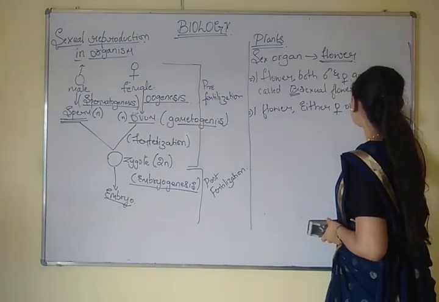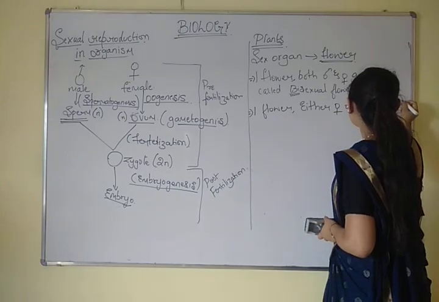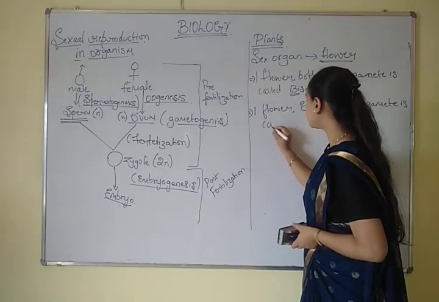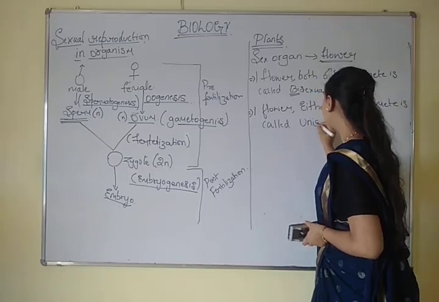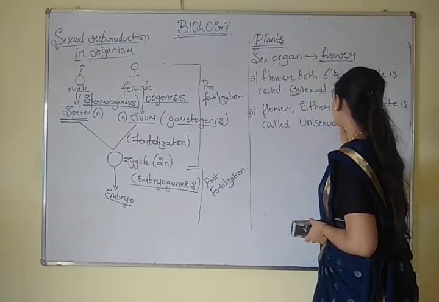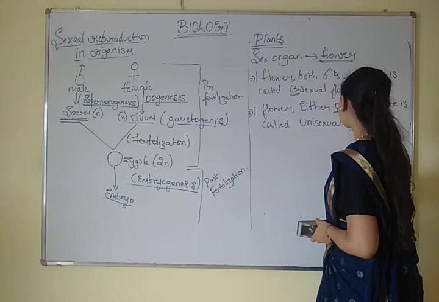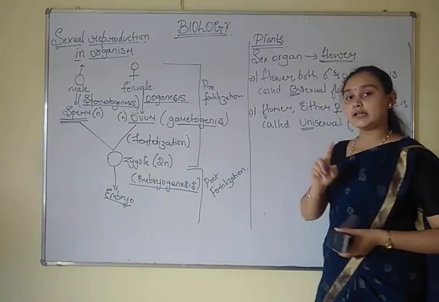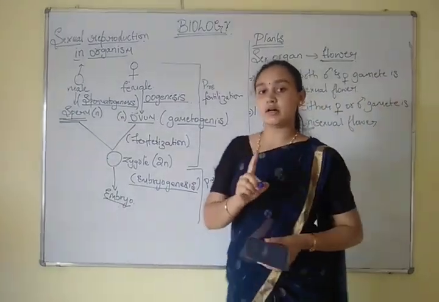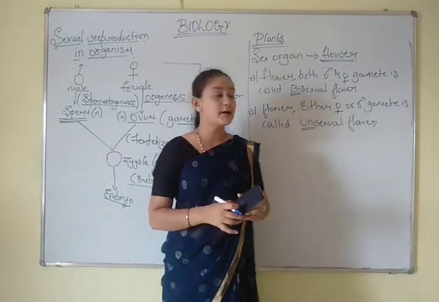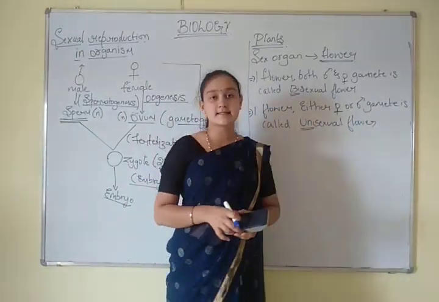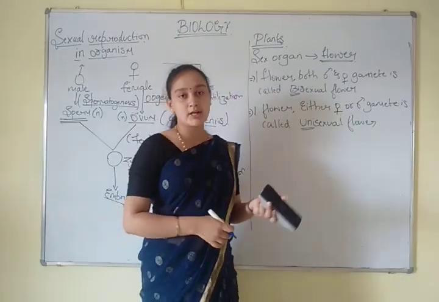Why are we using uni here? Because only one, a female part or a male part, will be present, and hence it is called a unisexual flower.